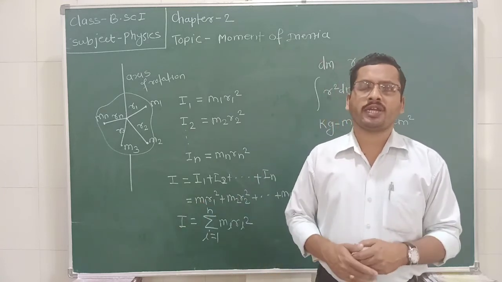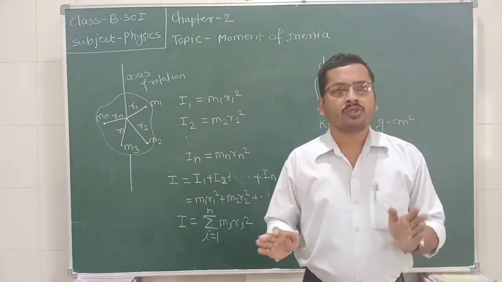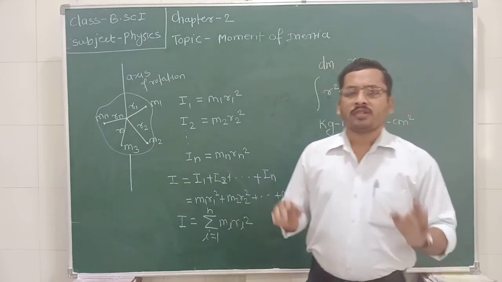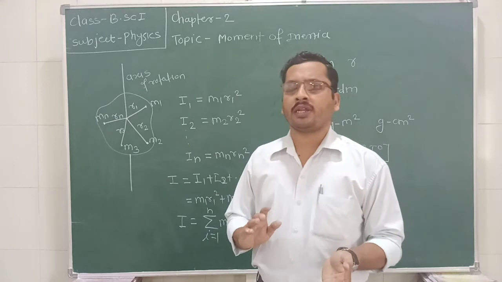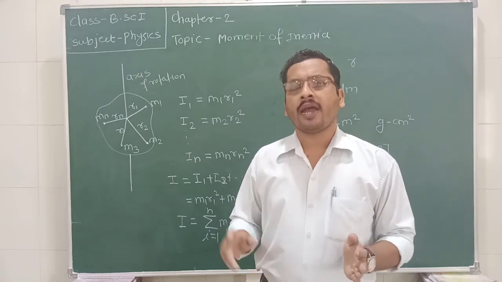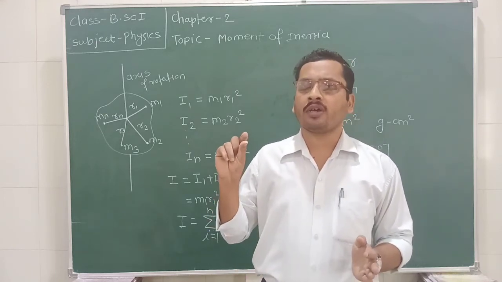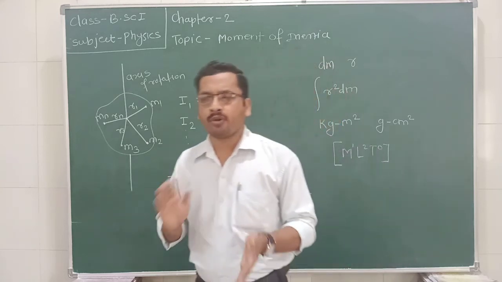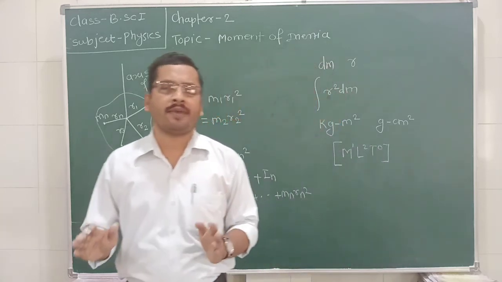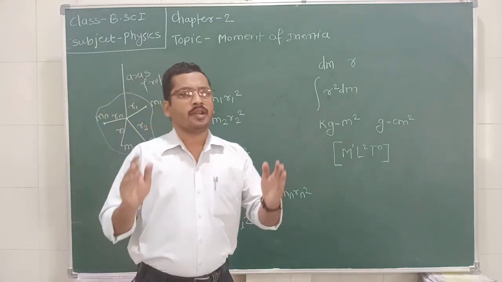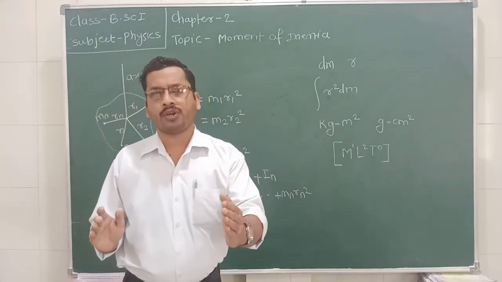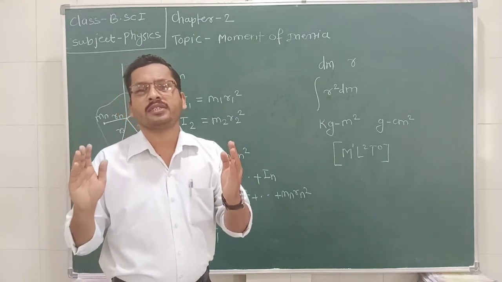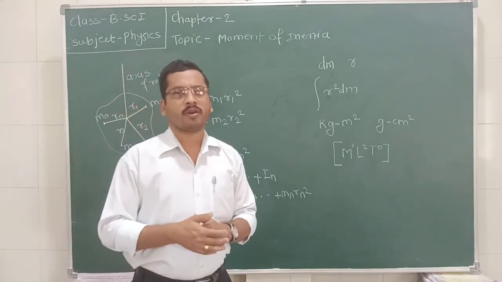There is a condition that the moment of inertia of the whole body and the moment of inertia of the point will remain the same. If both moments of inertia remain the same, then the distance between the axis of rotation and the point mass is called the radius of gyration.